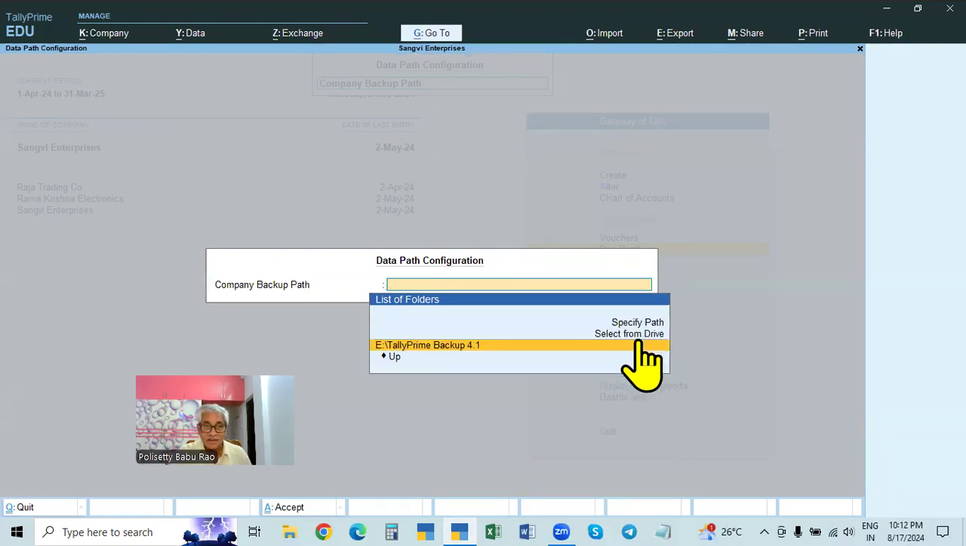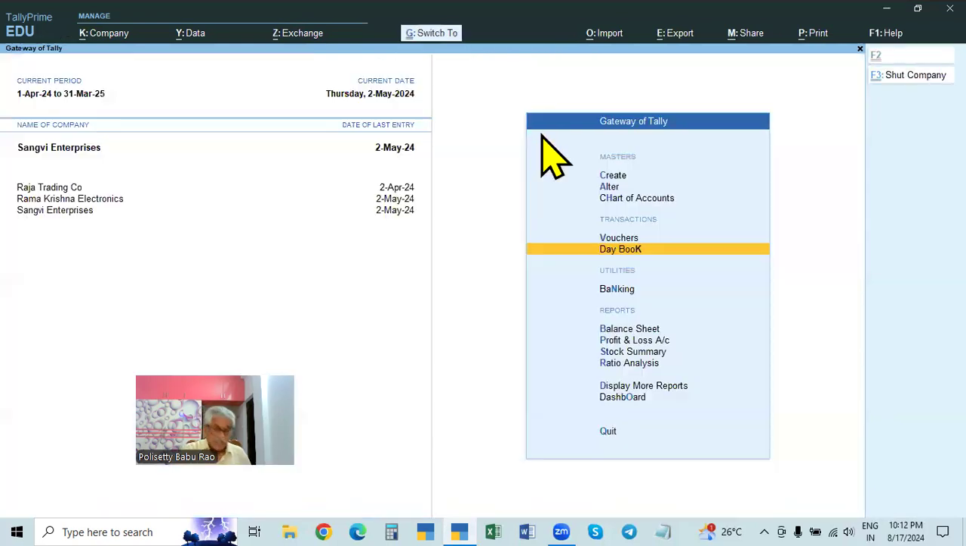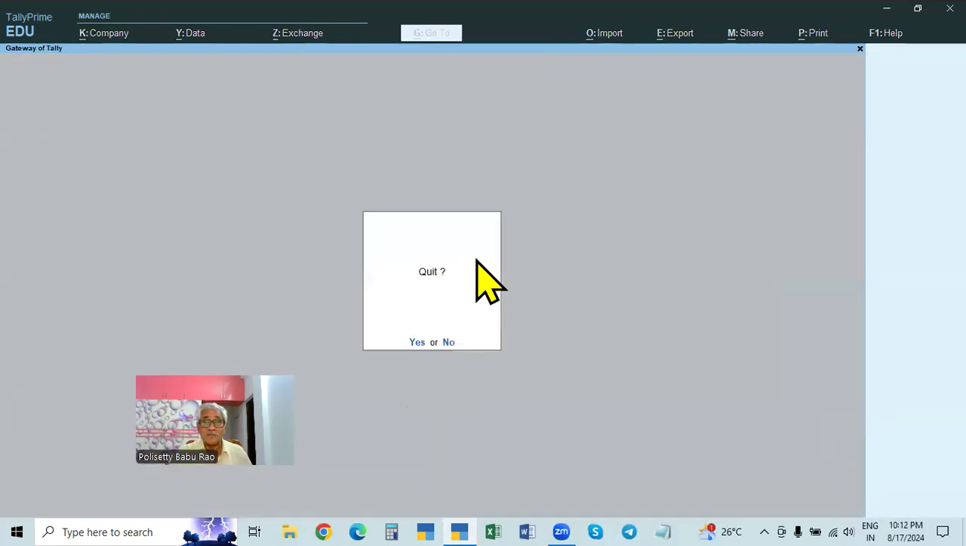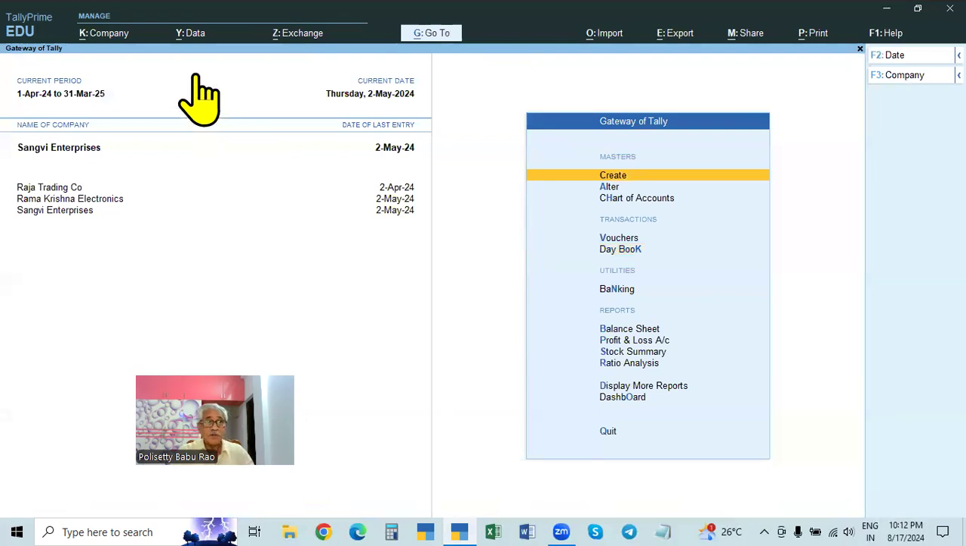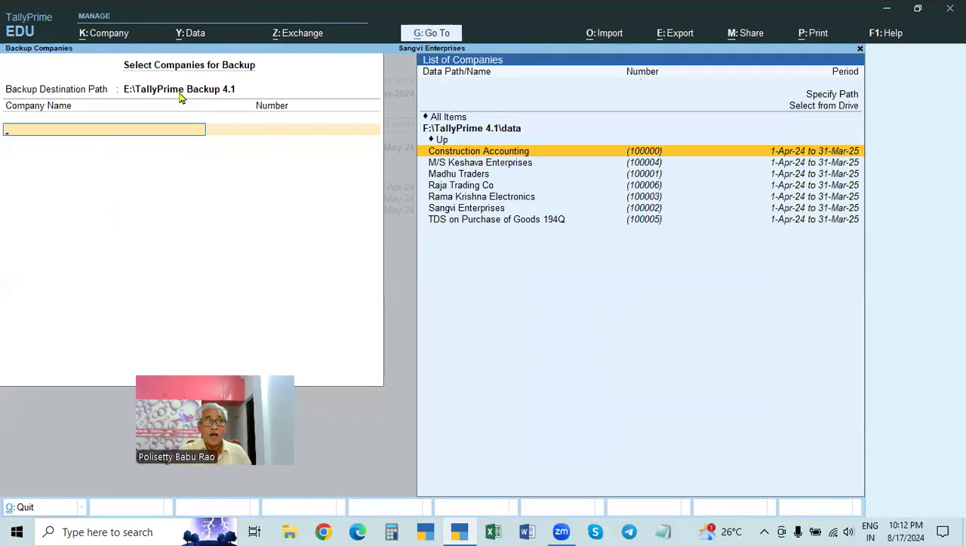Okay, so Tally Prime backup 4.1 fix. This is the E drive, this is the F drive, the original data. This is the backup file. It is already fixed here. Then accept it. Now you see, now you take the backup. So select that one, go to backup.